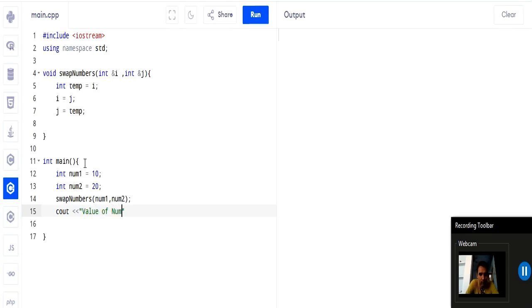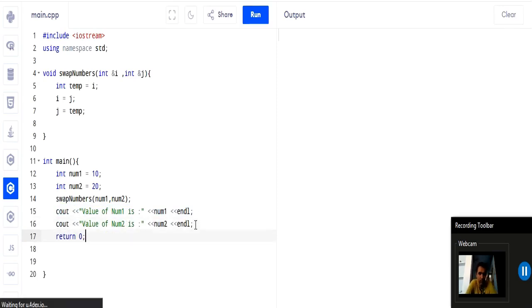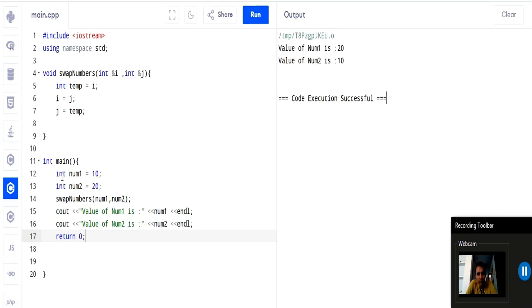The value of num1 is, okay. So you write num1, and again the same line, so copy paste this and change num1 to num2, and return 0 if everything is good. So this is the program, and if we run this, you can see here in the main function I have initialized num1 with value 10 and num2 with value 20, but the output is num1 is 20 and num2 is 10. So we are able to swap the numbers with the help of pass by reference parameters.